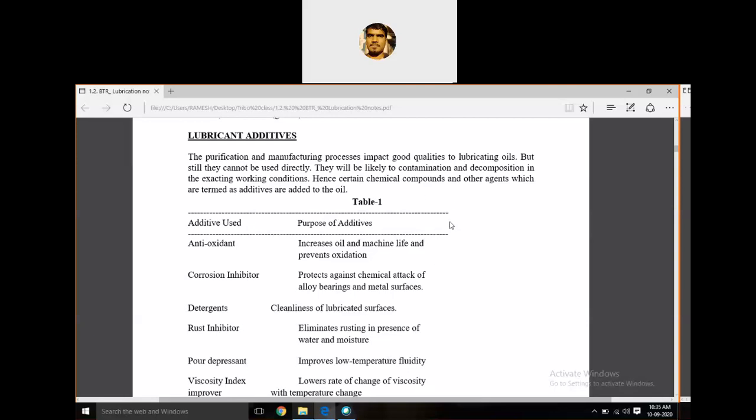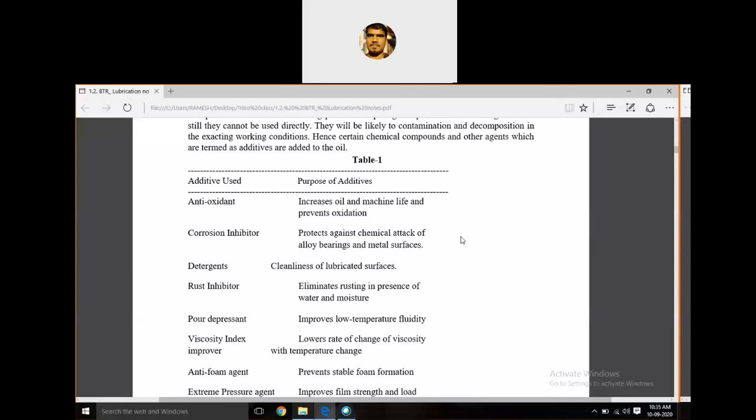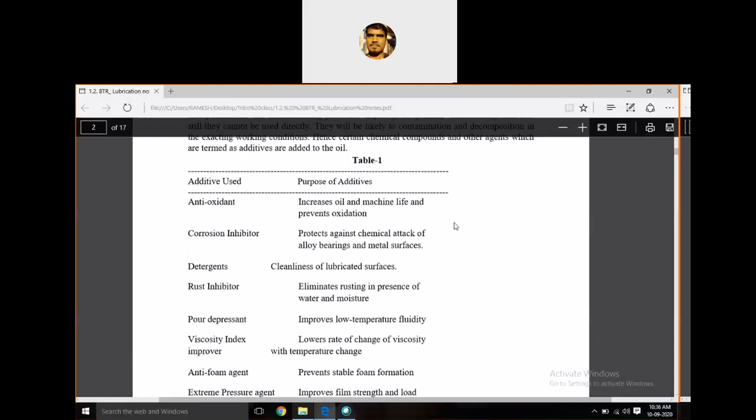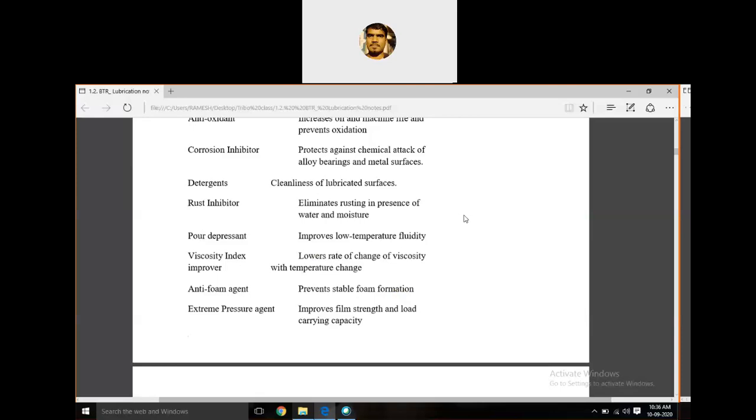Similarly, corrosion inhibitors, detergents, rust inhibitors, pour point depressants, viscosity index improvers, anti-foam agents, extreme pressure agents. These are some different types of additives which are commonly used to improve properties like protection from chemical attacks, cleanliness, eliminating rusting, improving low temperature fluidity, lowering the rate of change of viscosity, preventing stable foam formation, and improving film strength and load carrying capacity. So these are the purposes of additives, and these are some types of additives we are using.